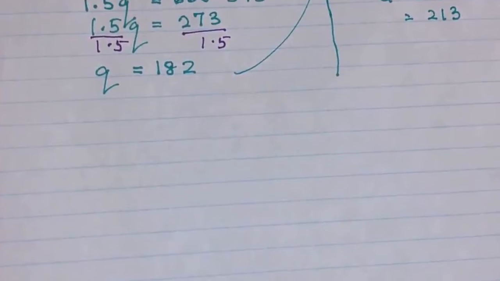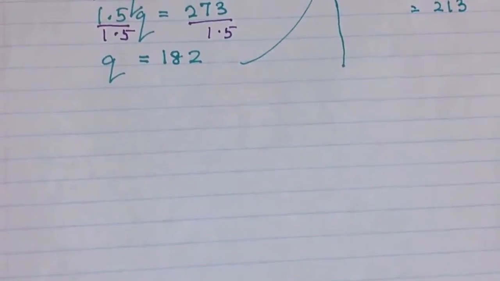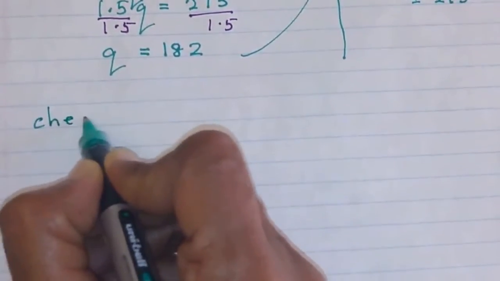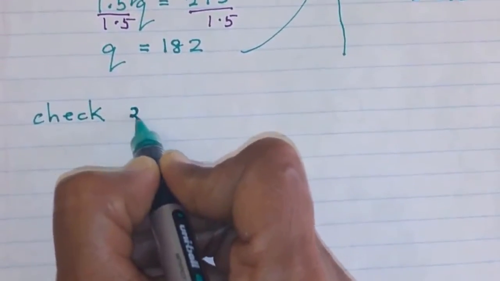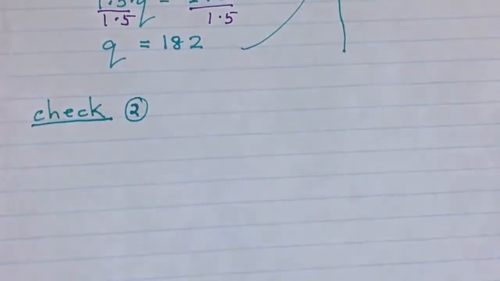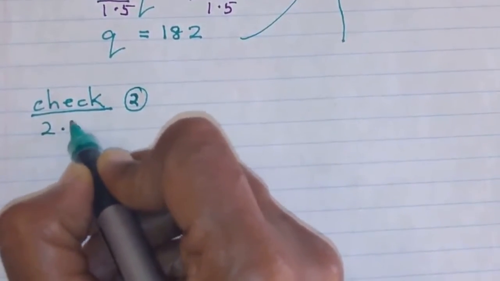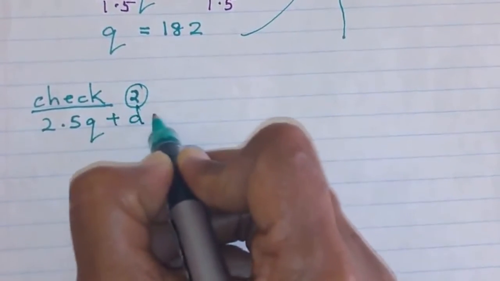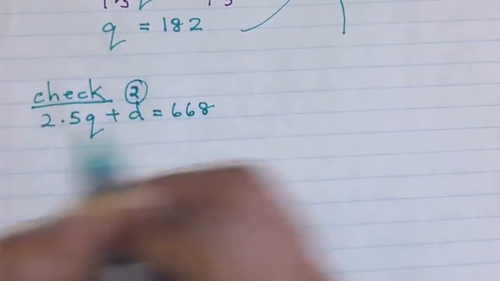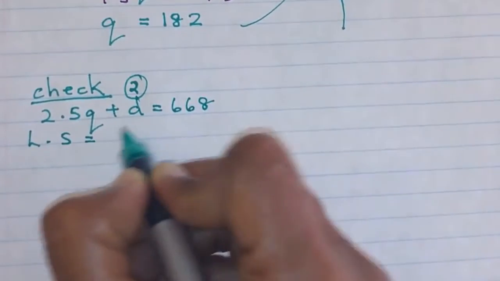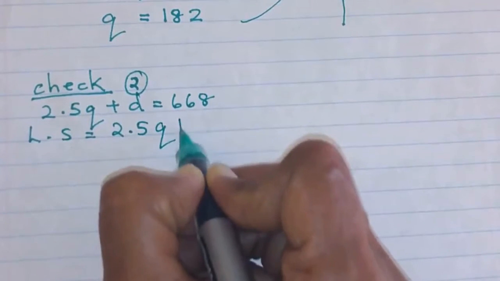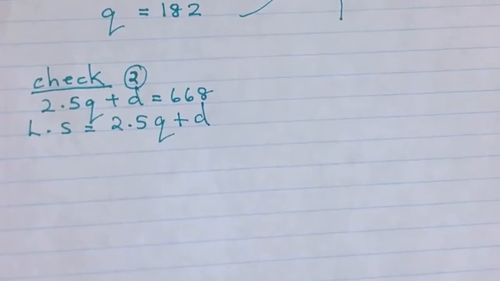Now we have to check to see whether the answers that we've got are correct. So let's do a check with equation 2. Let me write the equation. It's going to be 2.5Q plus D equals 668. I'm going to take the left side, which is 2.5Q plus D. When I substitute these values of Q and D into the equation, they have to be equal to the right side if I have got the right answers.